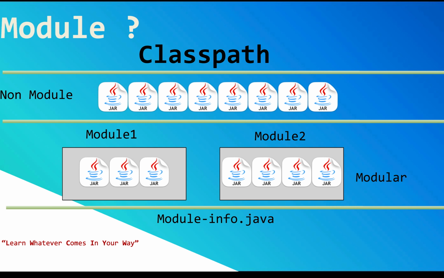So how can we overcome that? Modular programming came into place and it resolved that issue. I have two modules here. One module contains 3 jar files and the second module contains 4 jar files. These three don't require anything from module 2, and these 4 from module 2 don't require anything from module 1. Now we have privacy between modules, but earlier we didn't have any privacy over the class path. Everything stayed in the same place. This configuration is handled in the Java module configuration file, which is nothing but module-info.java.